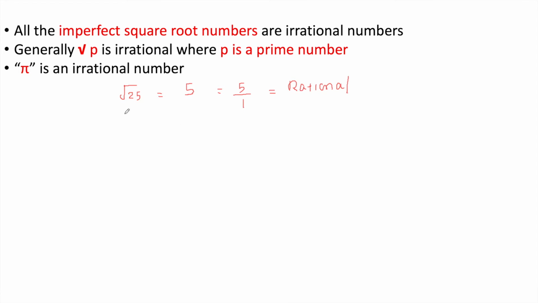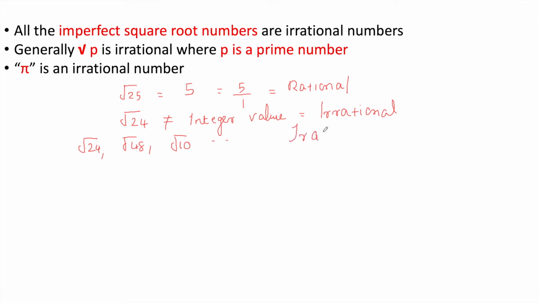But if I write an imperfect square root, root 24, I will not get a perfect integer value as the answer. So again I cannot write it in fractional form, so it is irrational. All the imperfect square roots are irrational numbers. Examples are root 24, root 48, root 10. This kind of imperfect square roots are irrational.